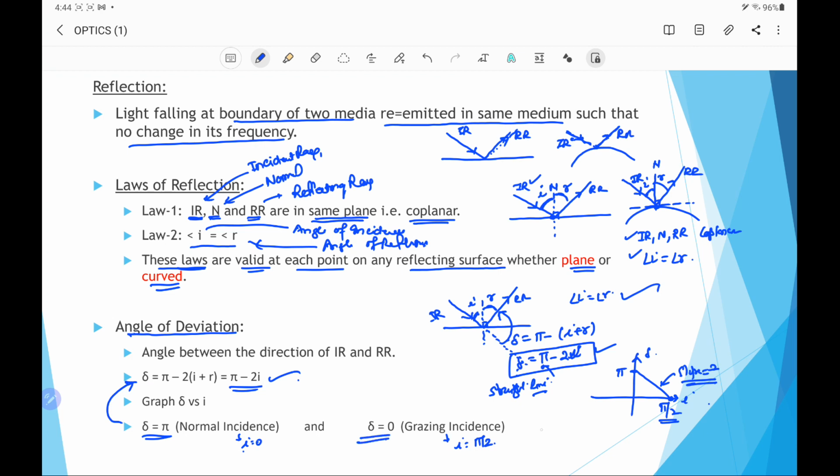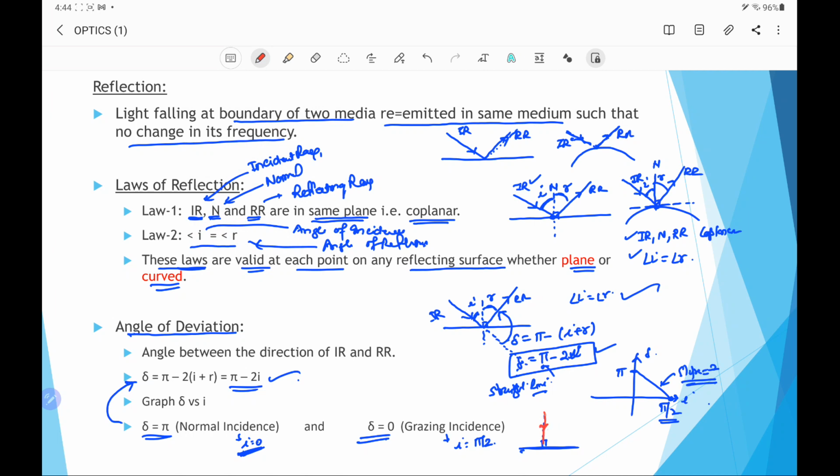Now we see the meaning of normal incidence, where the angle of incidence is 0. Here this is the boundary and this is the normal, which is perpendicular to the plane. For normal incidence, we mean the ray strikes perpendicular, along the normal.